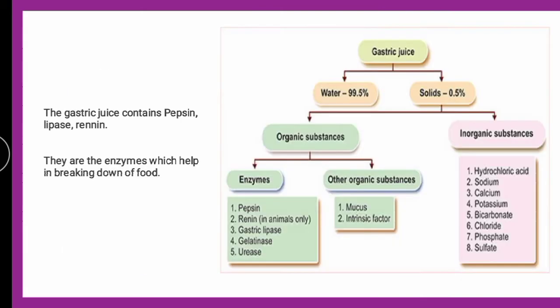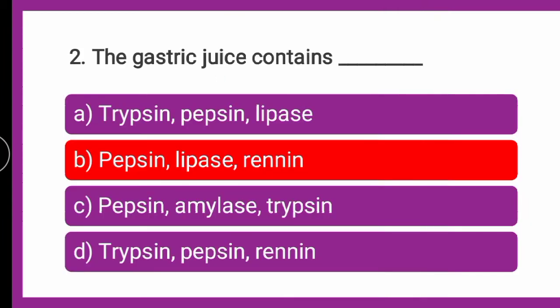Now if you see the gastric juice composition, water and other solids are present, and in the solids there are various organic and inorganic substances. The organic substances include some enzymes such as pepsin, renin, lipase. So the gastric juices contain pepsin, renin, lipase. The options are pepsin, renin and lipase. No trypsin. So the correct answer is B. Gastric juice contains pepsin, lipase, renin.